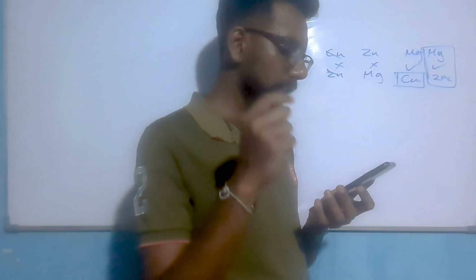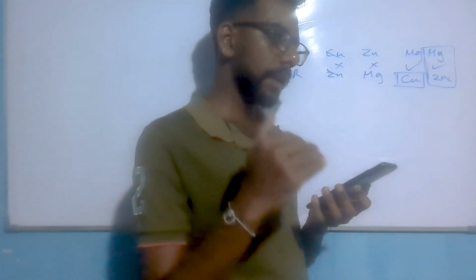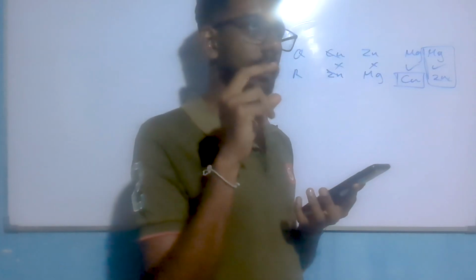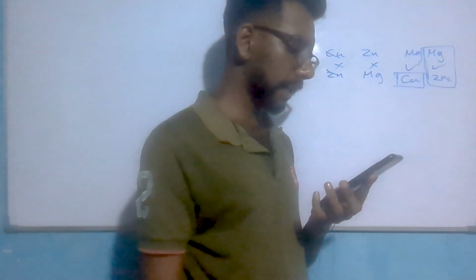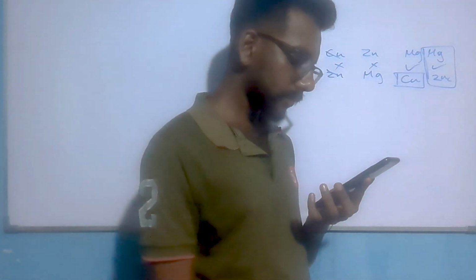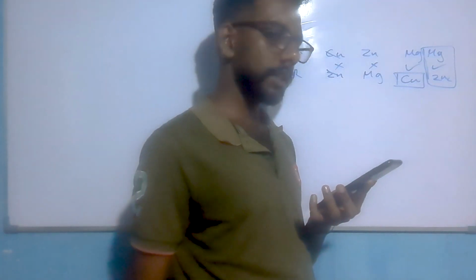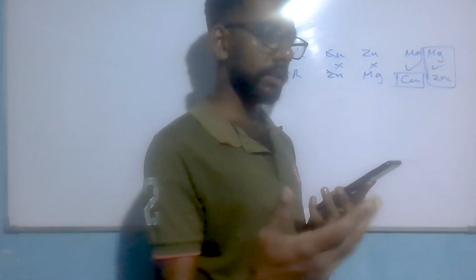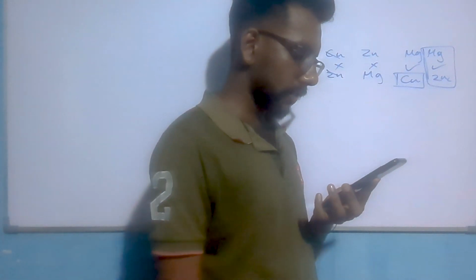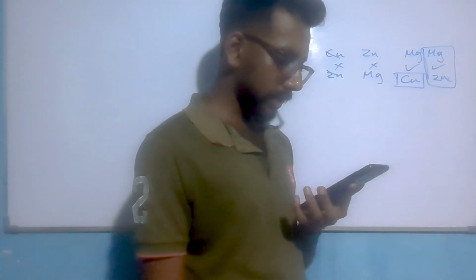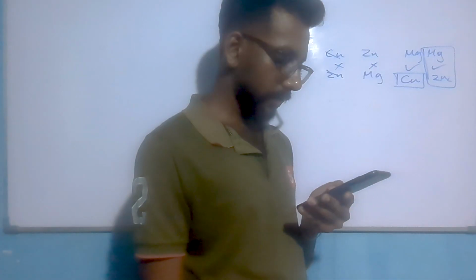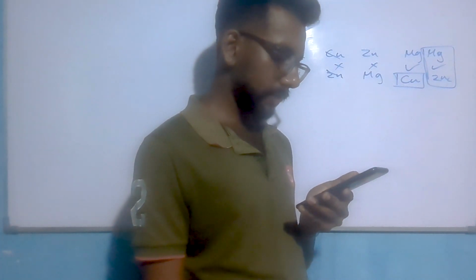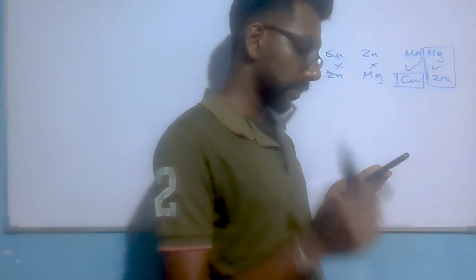So definitely these Q and R must be elements higher than hydrogen in the activity series. So it must never be copper, mercury, silver, platinum, gold, like that. So we can remove the first and third answers, because they contained copper.